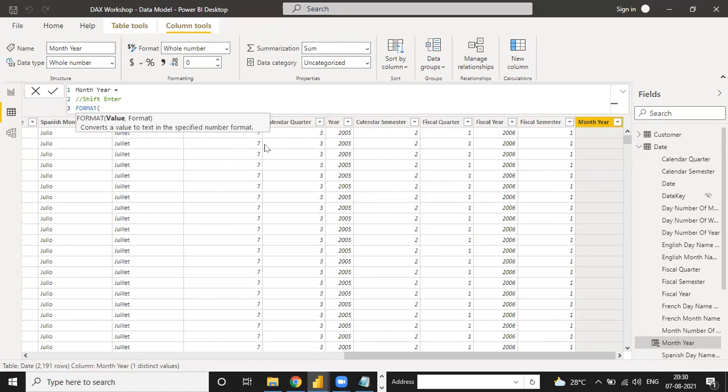And in which format do we need it? Suppose month, dash, year in four digits, and then we enter.